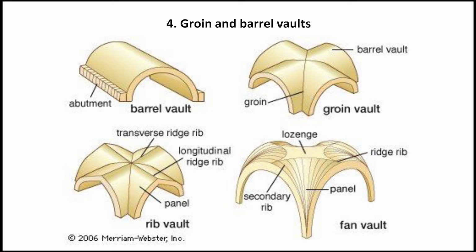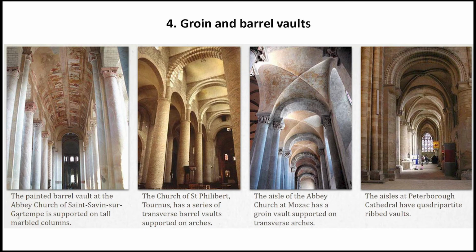Fine. So these were the different types of vault that we can find in the Romanesque period, but the last two we can extensively find in the Gothic period, which is the upcoming architectural style that we will learn later on. Now these are real world examples of different types of vault.